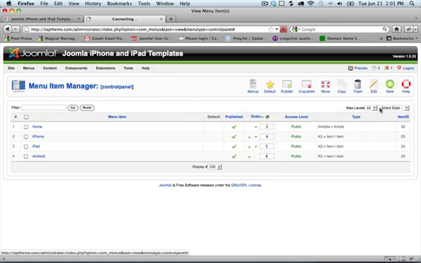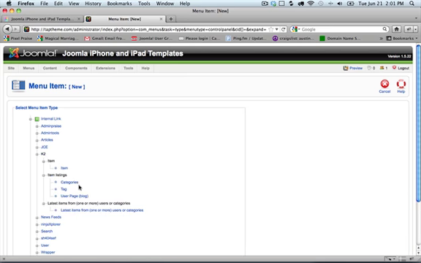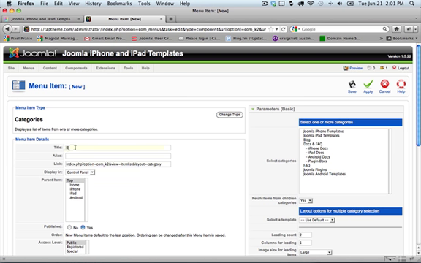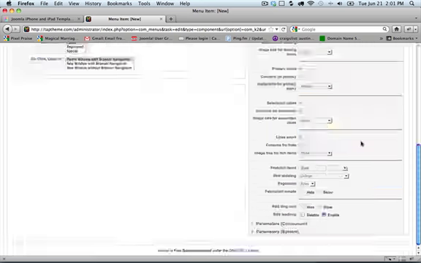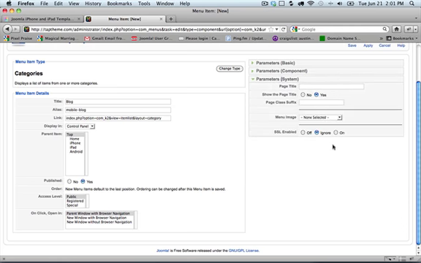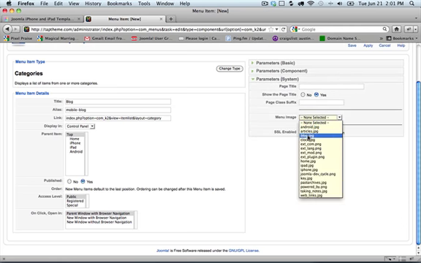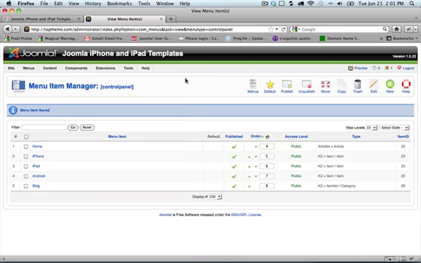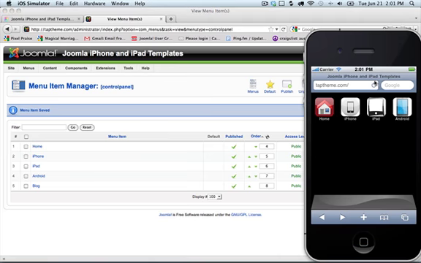Alright, so now we're just going to add blog, K2. We know it's a categorized item. Blog. Want to choose our image. And blog image and save. Now if we go back to the iPhone simulator, we should be able to see all of our icons now. So, go back here. And voila, we've got every one of our images and our icons. All right? So that is how to create your control panel icons.